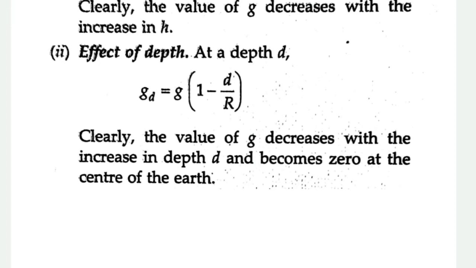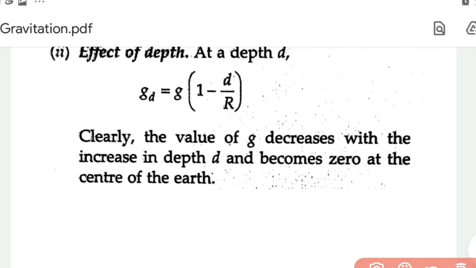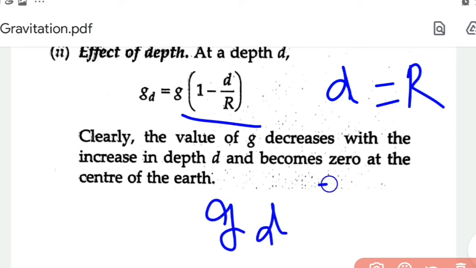And if you consider the center of Earth, at the center of Earth, the depth d becomes equal to r. d will be equal to r, and this term becomes 0, which means that gd will be equal to 0. So at the center of Earth, gd will be equal to 0, or the value of g will be equal to 0. Of course, a body will be experiencing 0 weight at the center of Earth. So if we measure the weight of a body at the center, we'll get it to be equal to 0, because the value of g is 0 at the center.